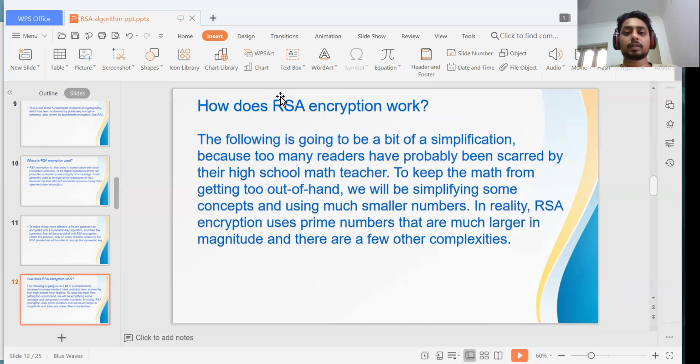How does RSA encryption work? Following a bit of simulation, because many readers probably haven't seen it since high school math class, to keep the math from getting out of hand, we will explain some concepts using smaller numbers. In reality, RSA encryption uses prime numbers that are much larger in magnitude, and there are a few other complexities. Prime numbers are not easy to crack.